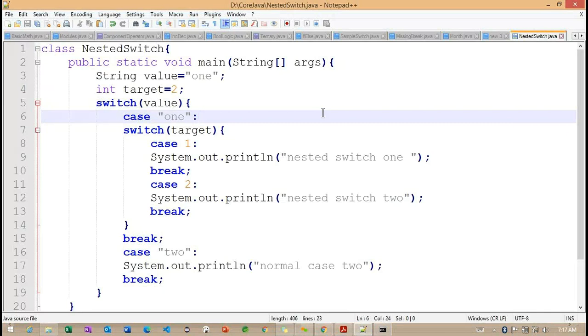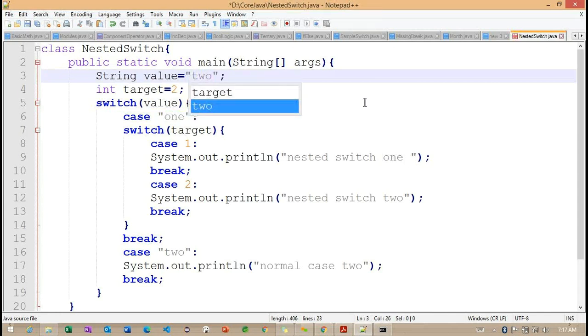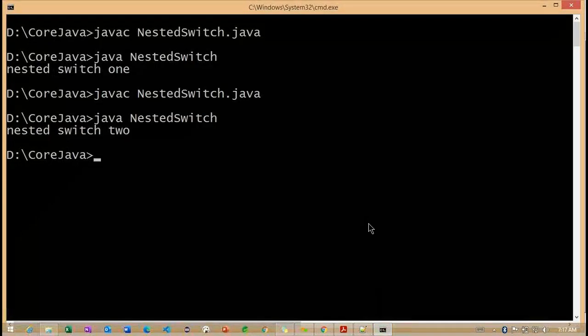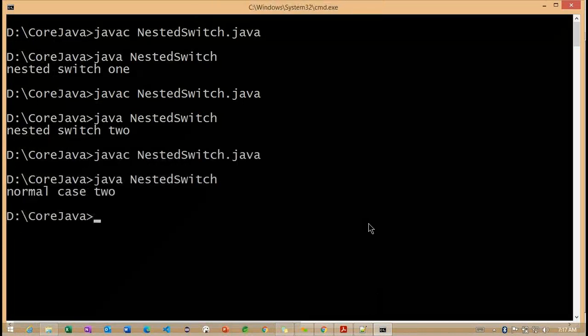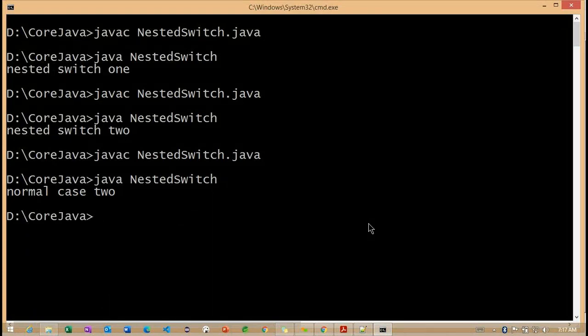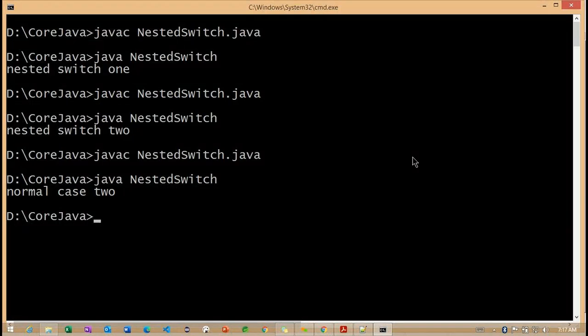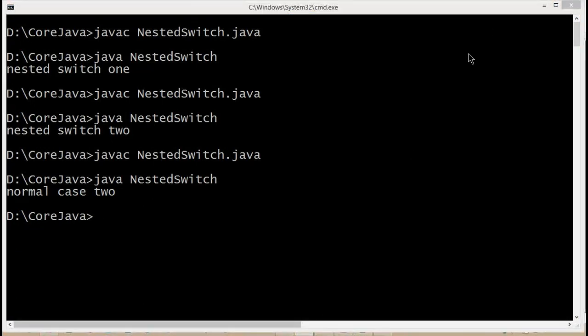Getting the point. So back here, instead of this target 2, I'm going to change the string value to 2. So it's nothing but the normal switch case we need to understand here. Normal case 2, getting the point. The normal case 2 is executing here. So this is the way we can check the switch case value.